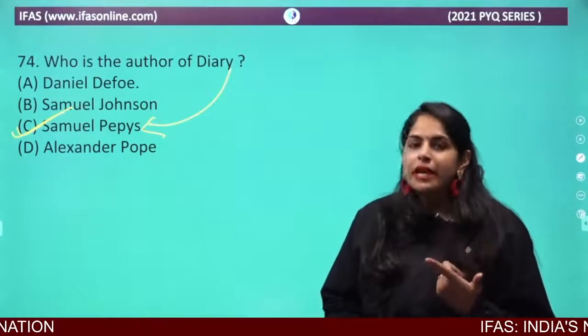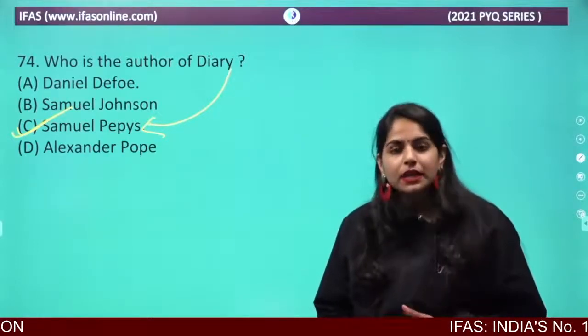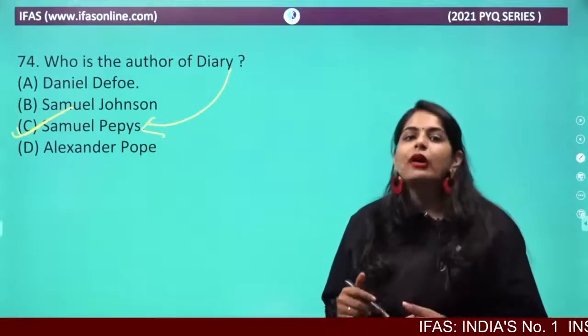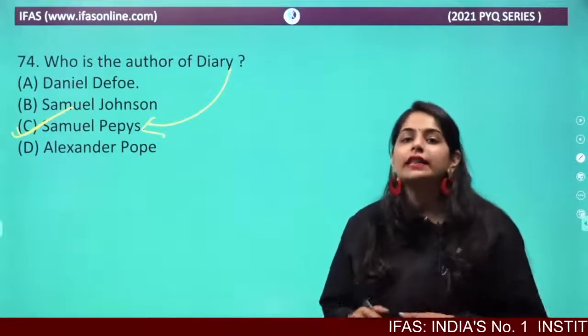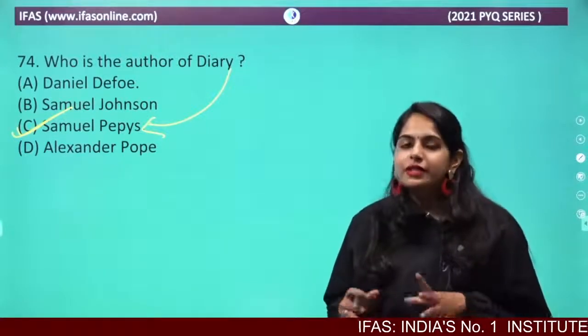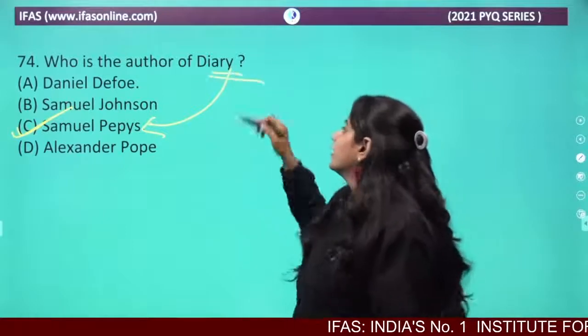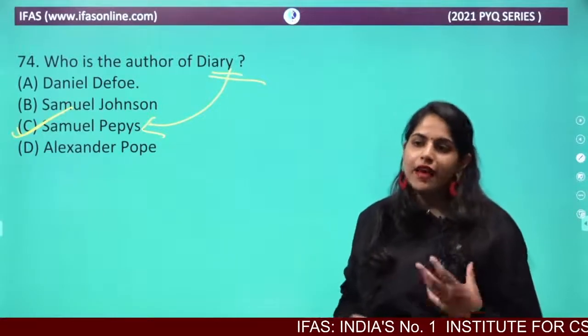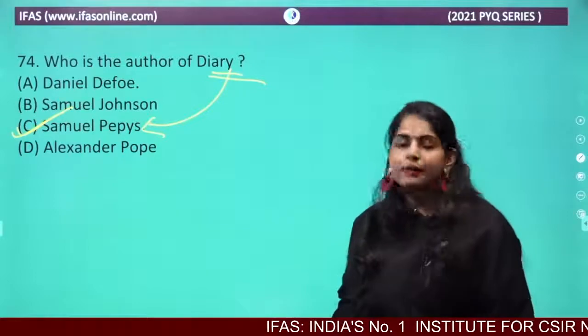He mentions the plague because he experienced it, and he also mentions the great fire that occurred in the bakery. He mentions everything in his diary. This diary is the famous work of Samuel Pepys.